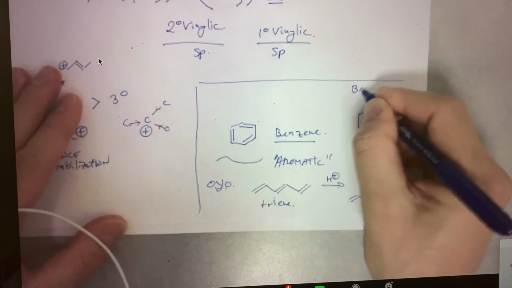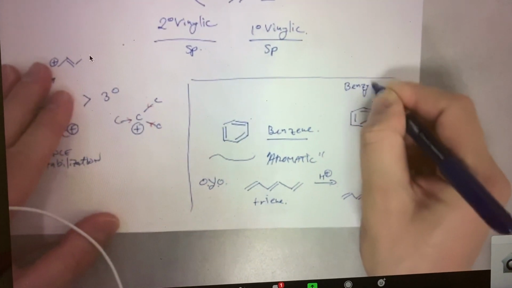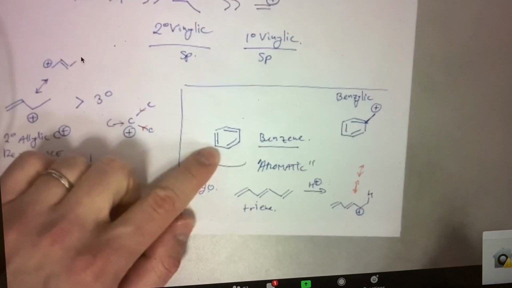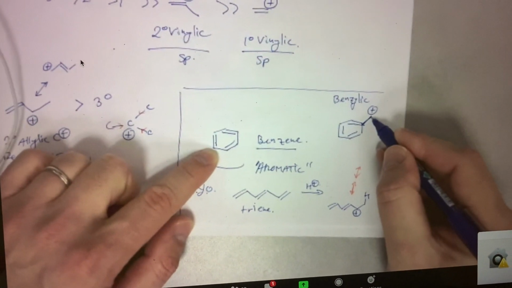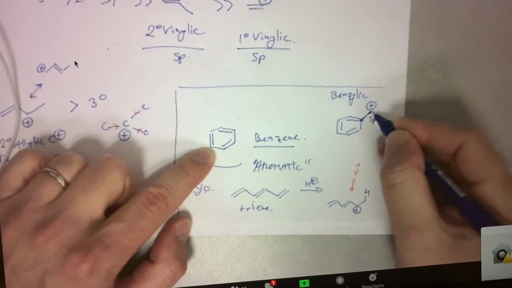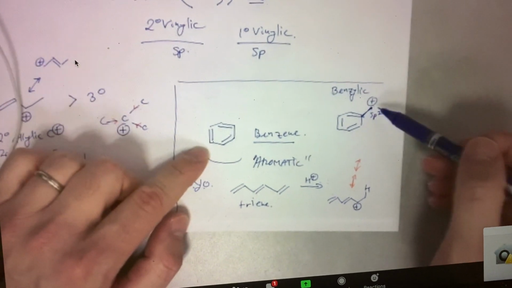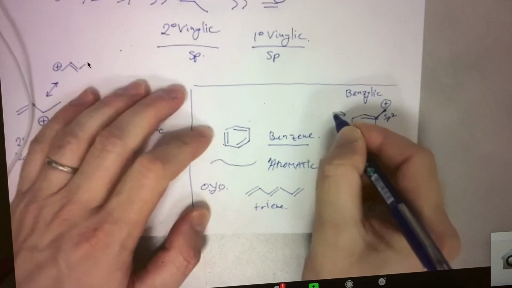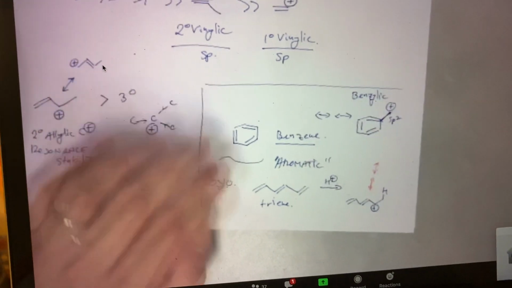This is called a benzylic carbocation. It's related to benzene, but it's not perfectly the same. There's an sp2 hybridized carbon at the end, like a methyl group, where we take off a proton, for example, and we have a plus charge here. See if you can come up with some resonance structures for these.